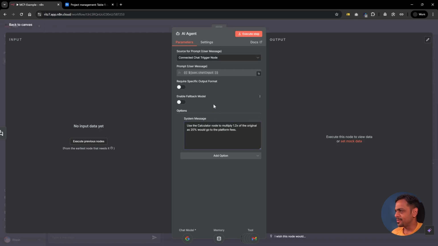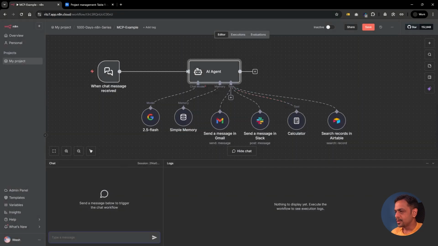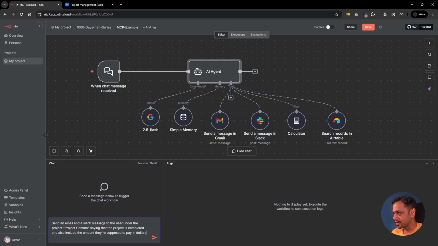Again, this is a random example that I'm showing you of how to use the calculator node. The message that I'm going to send now is something like this: send an email and a Slack message to the user under project Gamma, saying that the project is completed, and also include the amount they are supposed to pay in dollars. So the email is going to them, but the message in Slack is actually coming to us.